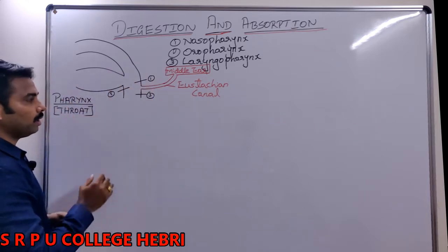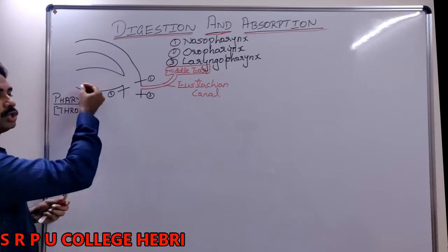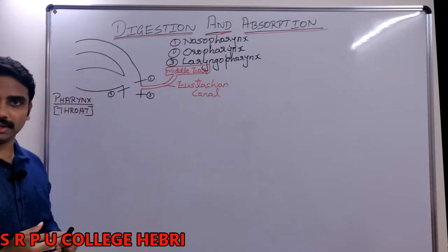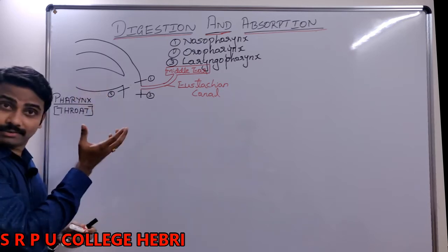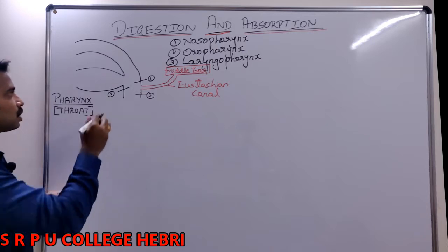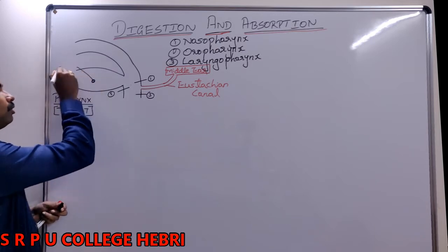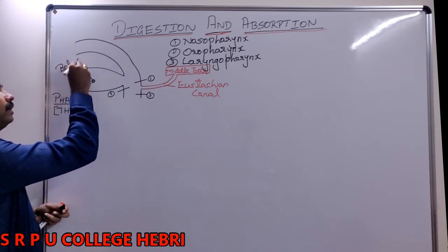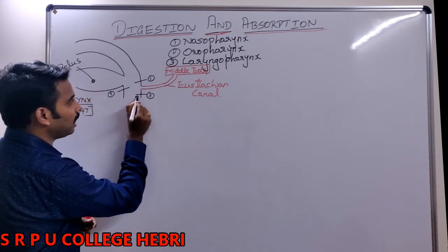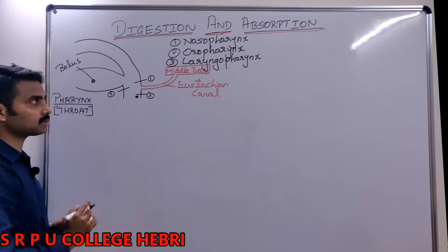Okay, now the food that I have consumed, nothing but as you place the food in your oral cavity, it mixes with saliva and becomes a soft ball like structure. What is that soft ball like structure formed here called? That is called bolus. Now your bolus or the food also comes to your pharynx.